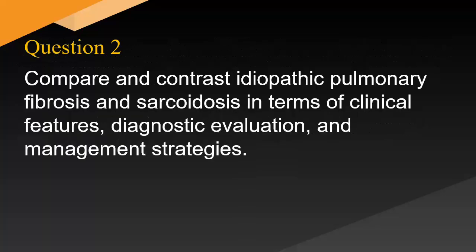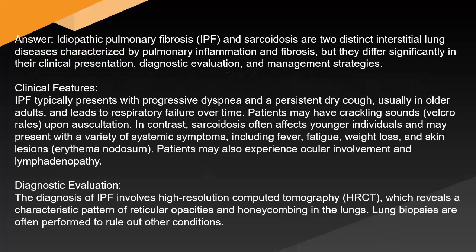Compare and contrast idiopathic pulmonary fibrosis and sarcoidosis in terms of clinical features, diagnostic evaluation, and management strategies. Answer: Idiopathic pulmonary fibrosis (IPF) and sarcoidosis are two distinct interstitial lung diseases characterized by pulmonary inflammation and fibrosis, but they differ significantly in their clinical presentation, diagnostic evaluation, and management strategies. Clinical features: IPF typically presents with progressive dyspnea and a persistent dry cough, usually in older adults, and leads to respiratory failure over time. Patients may have crackling sounds, Velcro rales, upon auscultation.